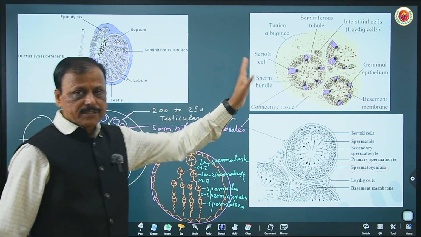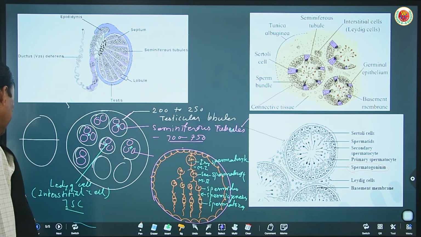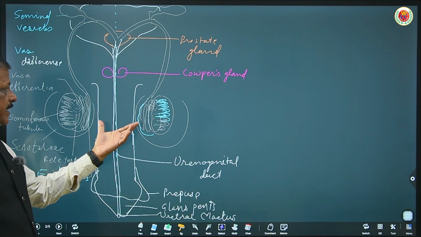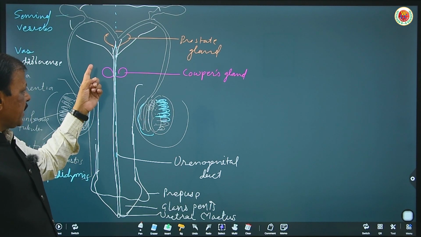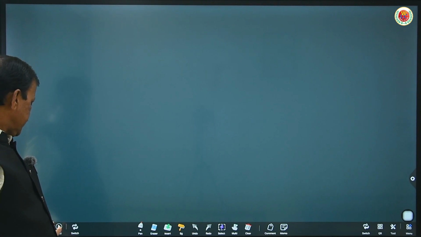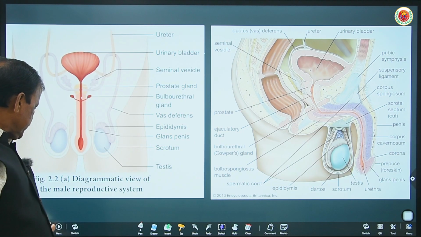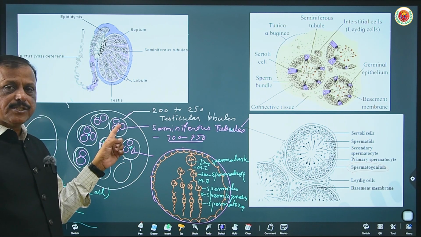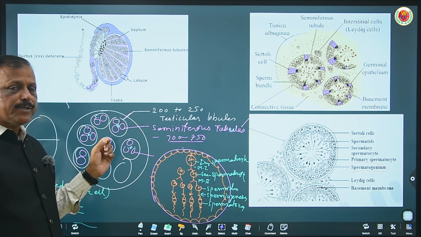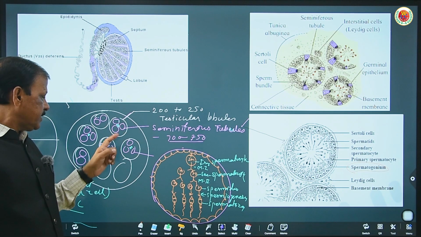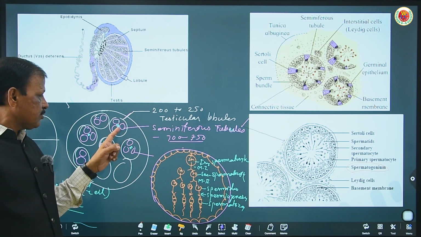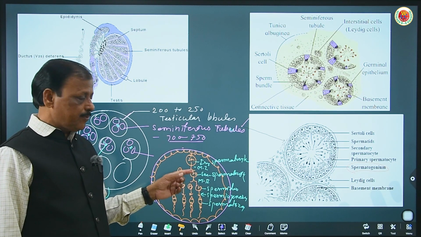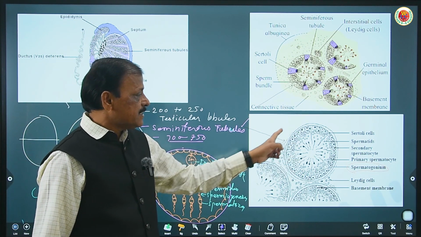So this is the entire process, the growth and development of the male reproductive system with the production of spermatozoa through these structures. I hope you understood the first structure I explained, the testes hanging outside, with the functional anatomy of testes. Each testis has testicular lobules which consist of 2 to 3 seminiferous tubules. The gap between the tubules consists of Leydig cells that secrete testosterone, a hormone which initiates spermatogenesis inside the seminiferous tubule.